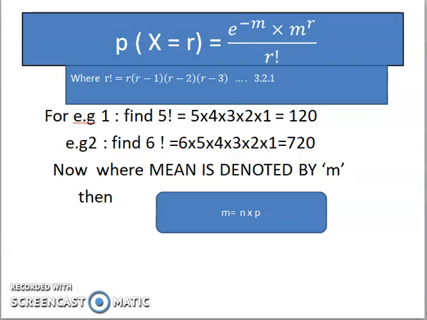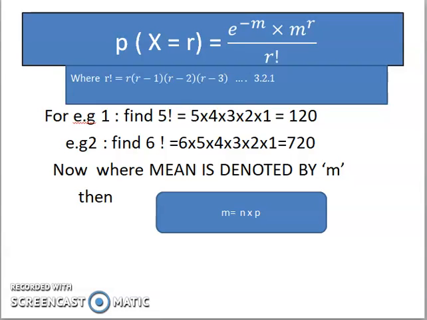Example number 1. Find 5 factorial. We arrange the numbers 5 to 1 in decreasing order and multiply: 5 into 4 into 3 into 2 into 1. That gives the answer 120 using a calculator.